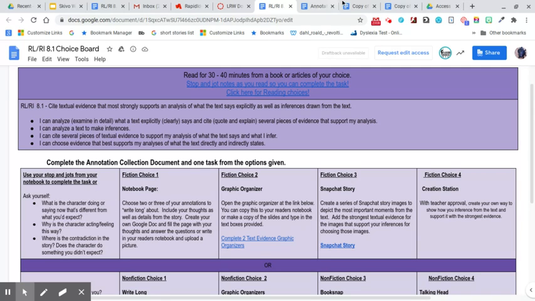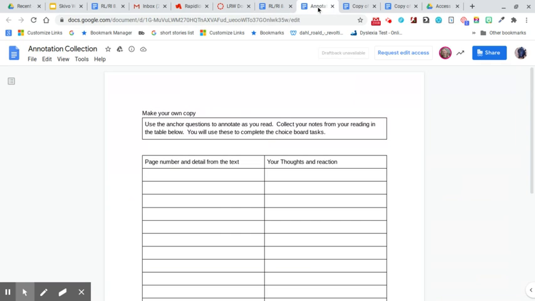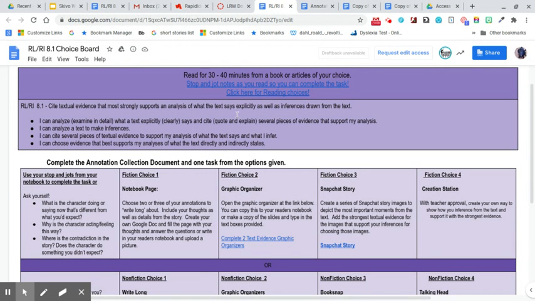You're going to fill out the annotation form and then you'll do one of these choices. You need to tell me, is it choice 1, choice 2, choice 3, choice 4? I'll probably figure it out, but it's always best to just label it because I'm not that bright. And you can upload it to your notebook.